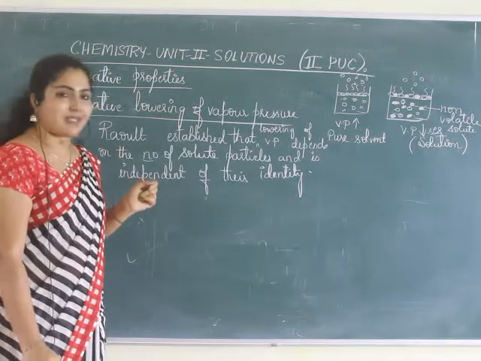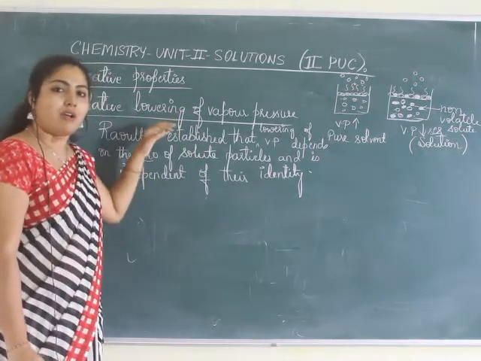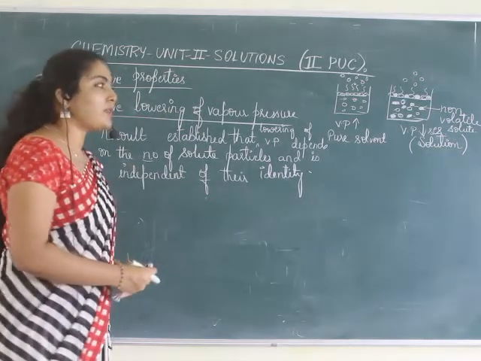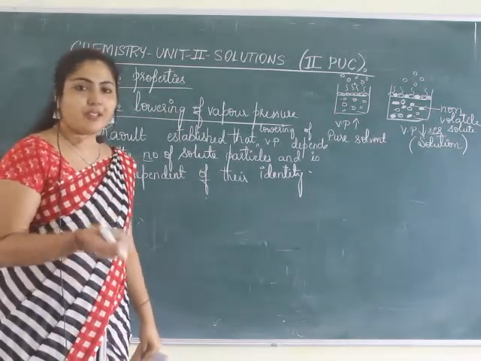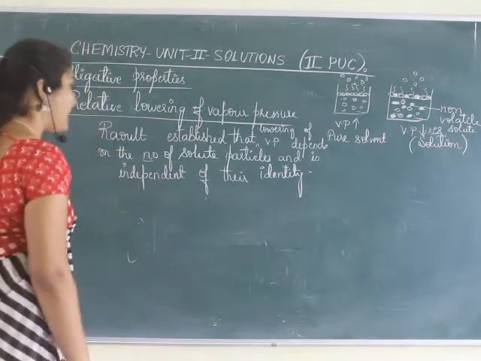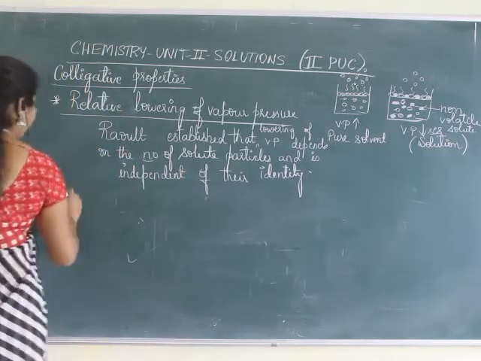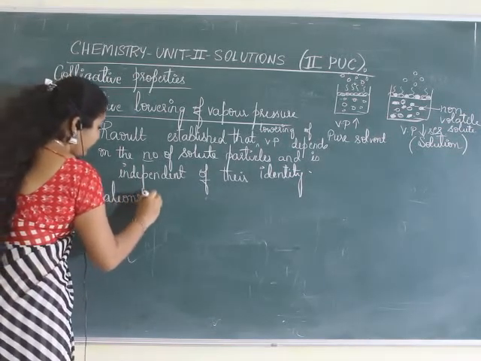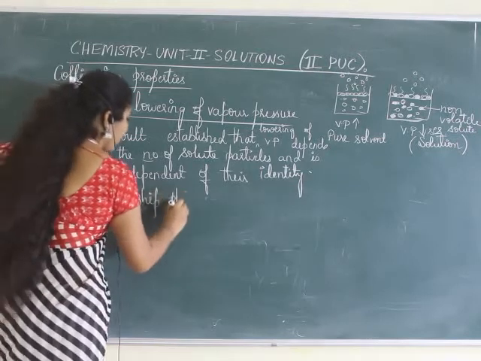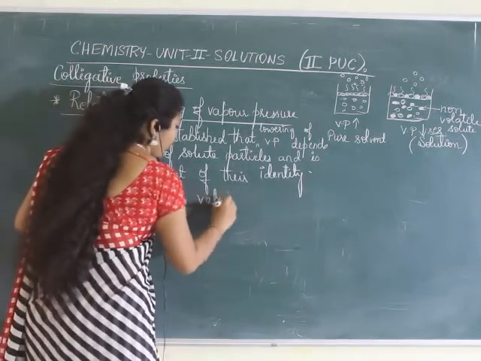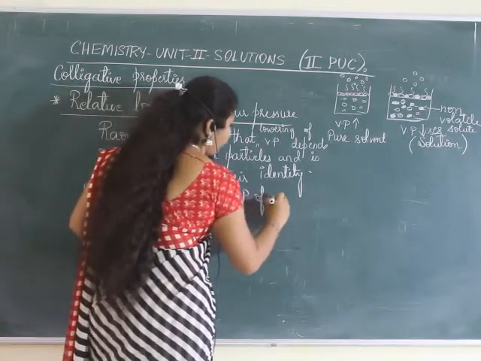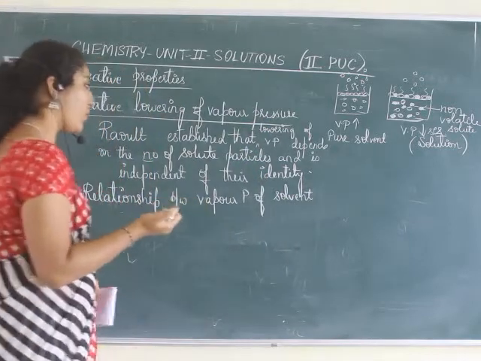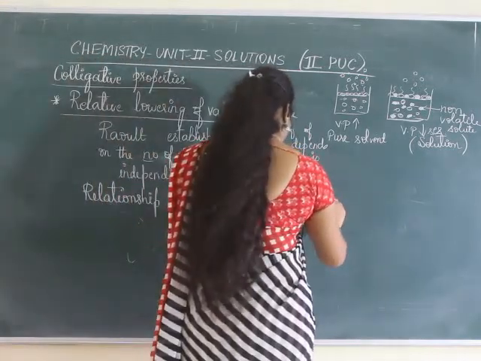Now we will arrive at an expression, a small derivation related to relative lowering of vapor pressure. It is important because based on this you will be solving the numerical problems, so you will have to understand. We can write the relationship between the vapor pressure of solvent. How can I denote it? Let me denote it as